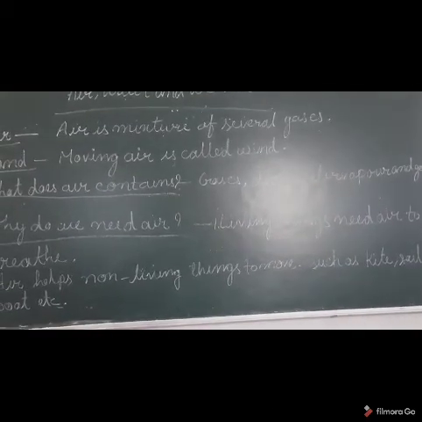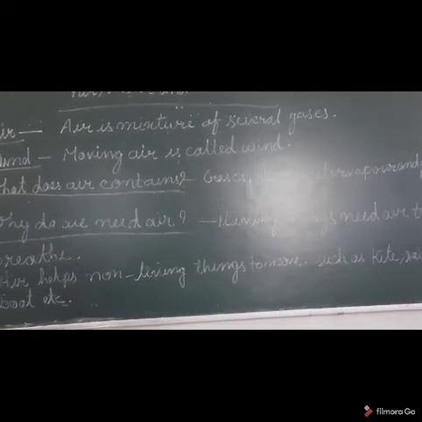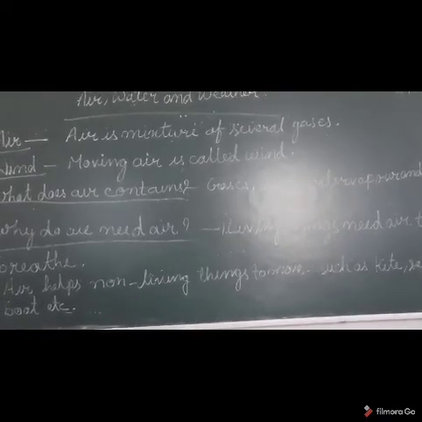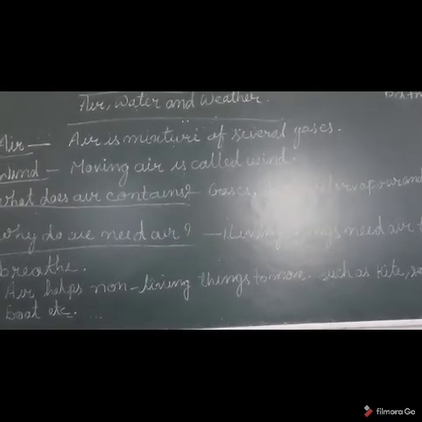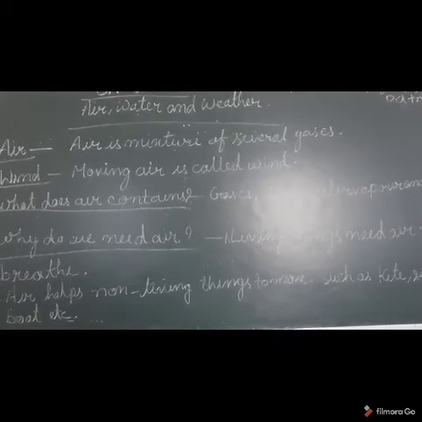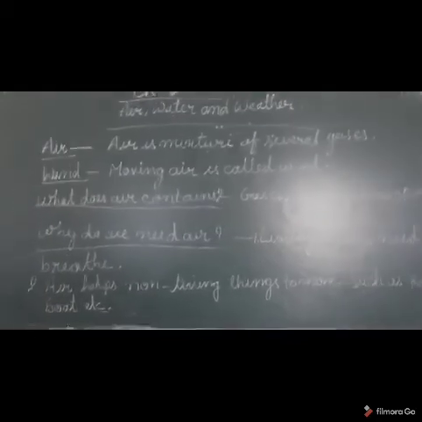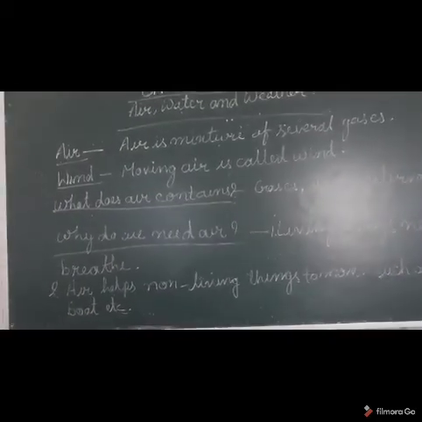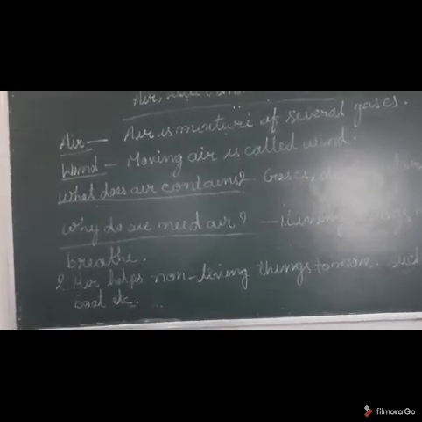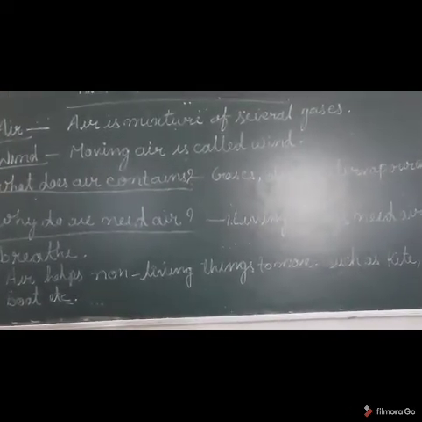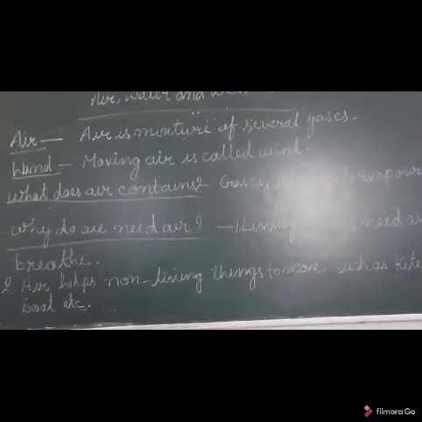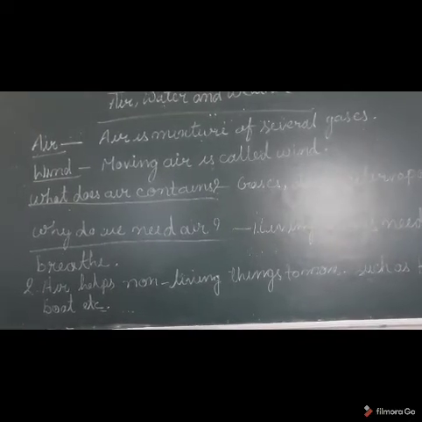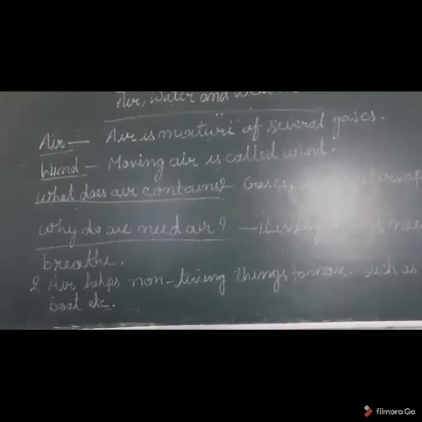But plants take carbon dioxide to make their food. Plants need carbon dioxide and they release oxygen, and that oxygen is essential for all animals and human beings.